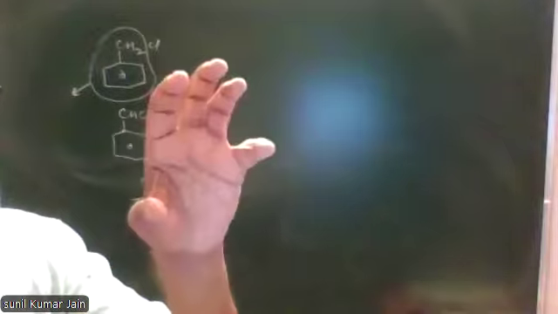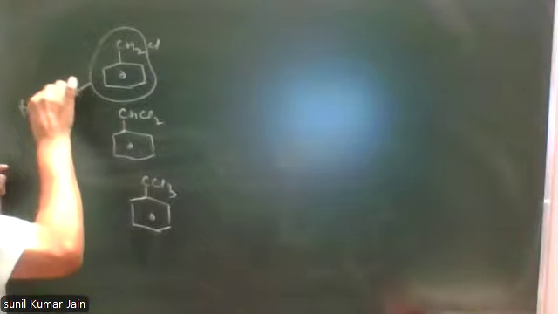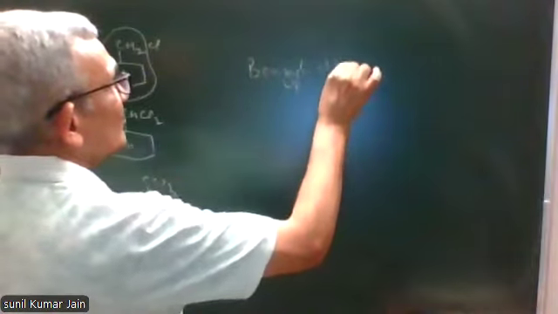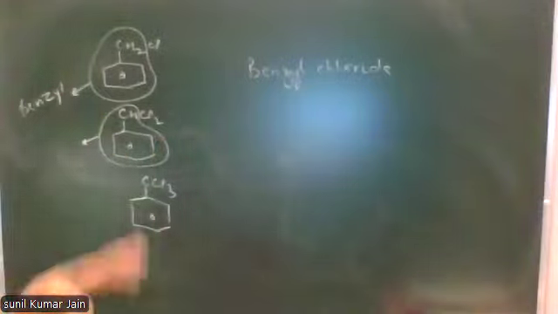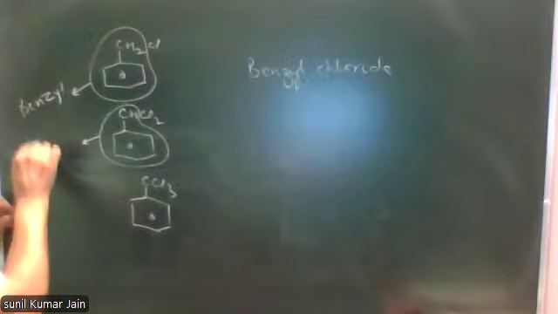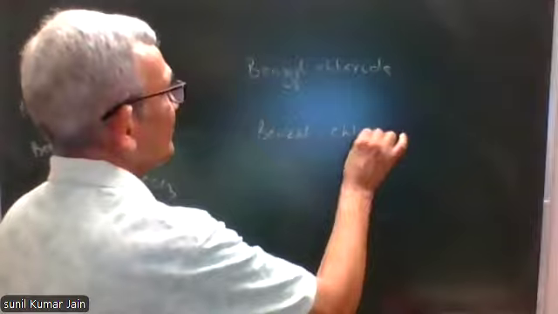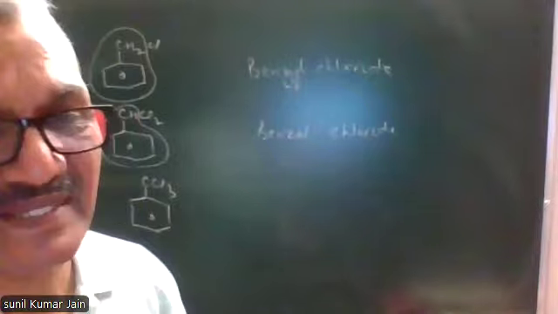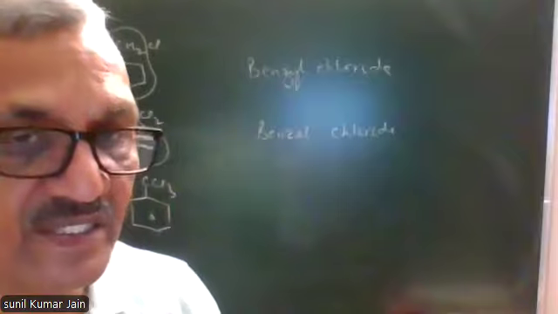This benzene ring with CH2 group is called benzyl group. Therefore, common name is benzyl chloride. Benzene with CH group is called benzyl group. Therefore, common name benzyl chloride. Although you can also write benzyl dichloride, but there's a system, we generally call it benzyl chloride, but benzyl dichloride is also correct as the common name.